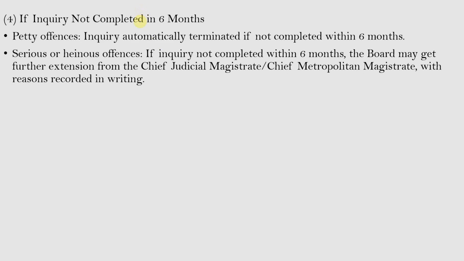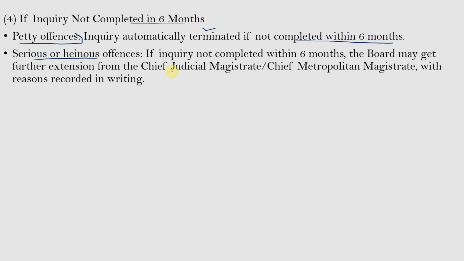And if the inquiry is not completed in 6 months, in cases of petty offences, the inquiry automatically terminates if not completed within 6 months. So, in cases of petty offences, if the board could not complete the inquiry within 6 months, then the inquiry shall be terminated.